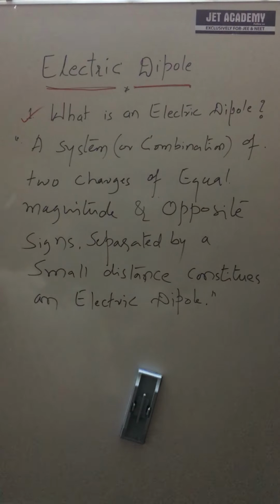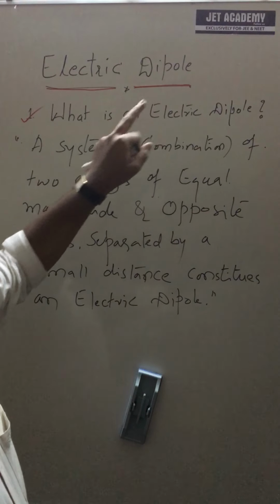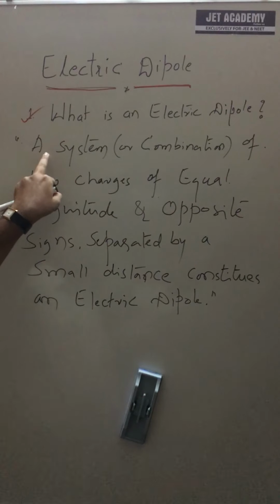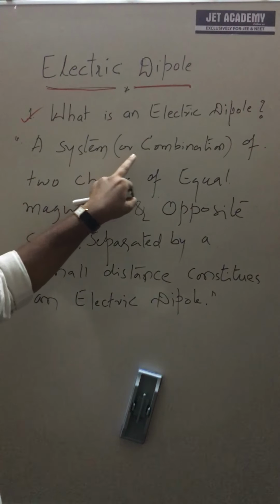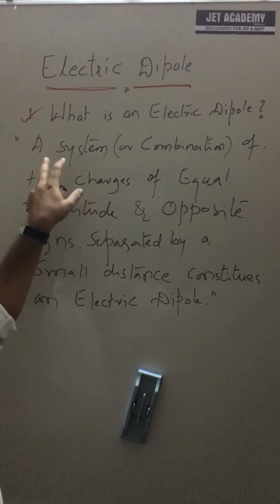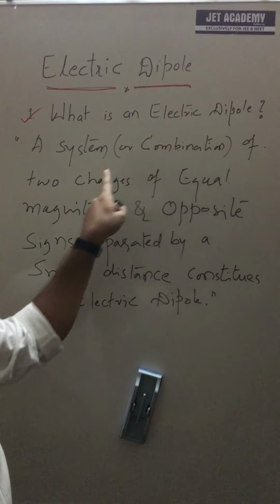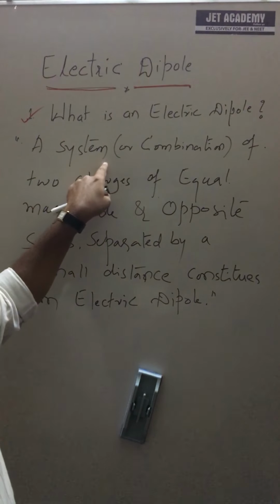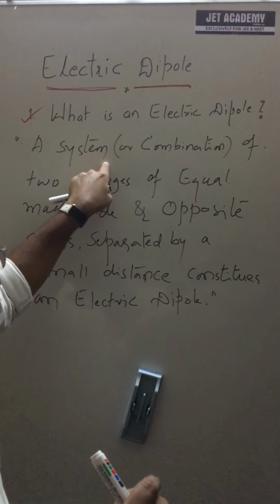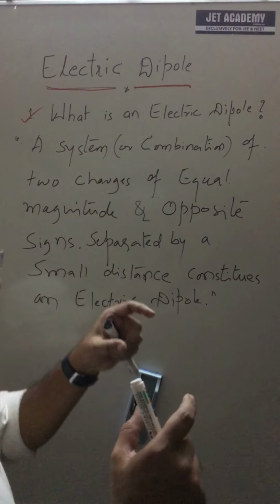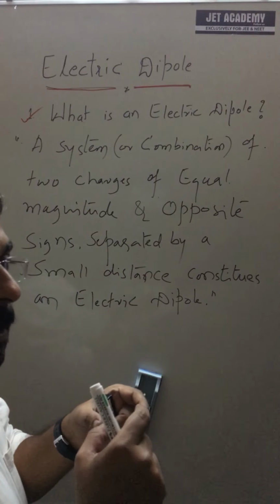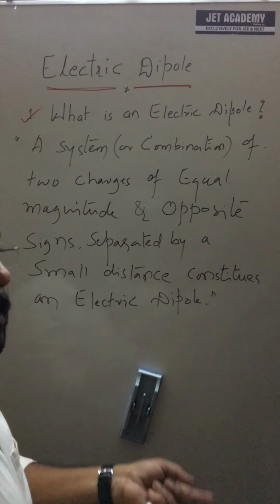So, what is an electric dipole? An electric dipole is a system or combination of two charges. As we know, an isolated charge is one which is isolated and such that it will not experience force on itself.